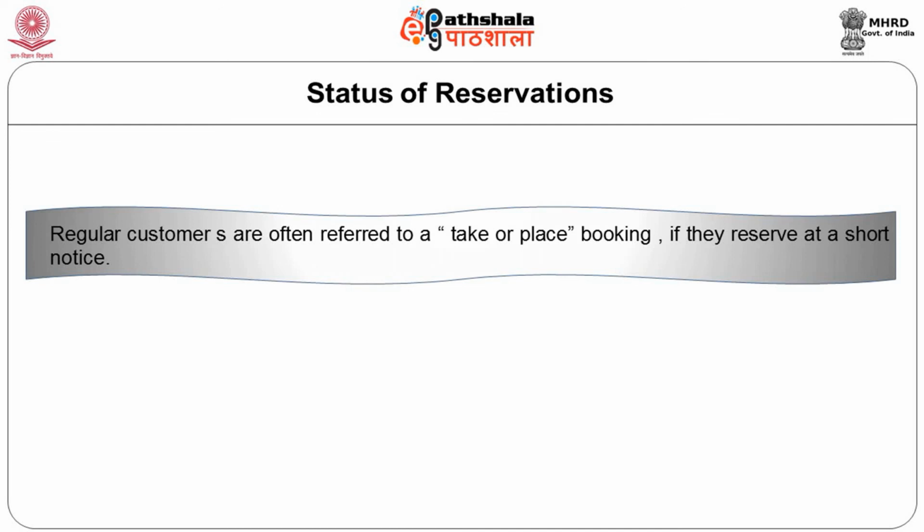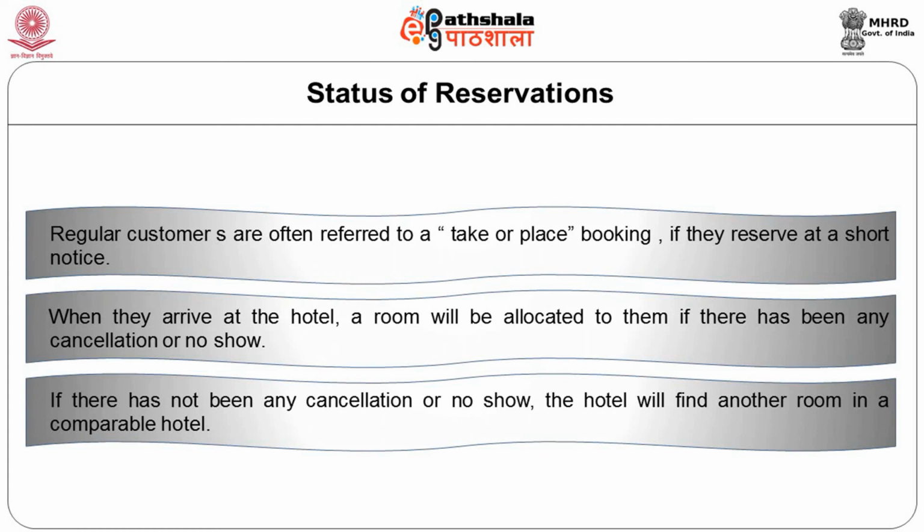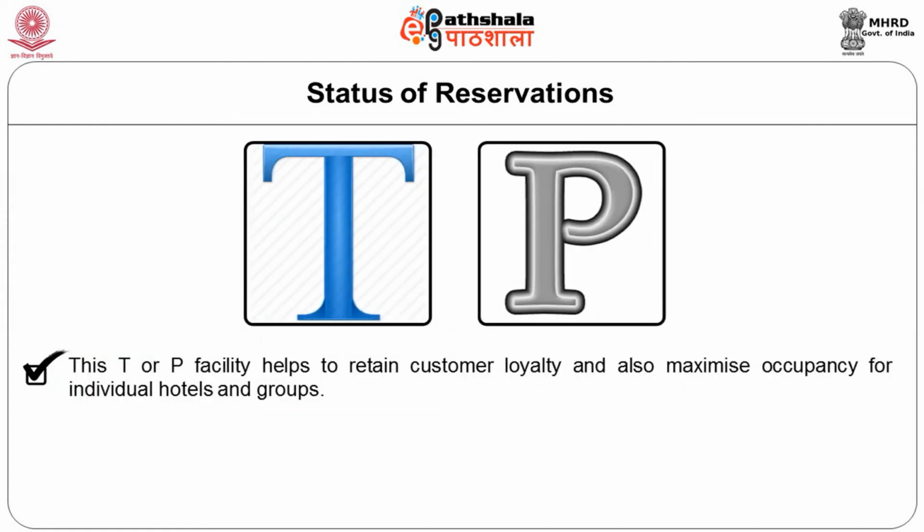Regular customers are often referred to a take or place booking when the reservation time is of very short notice. When they arrive at a hotel, a room will be allotted to them if there has been any last minute cancellations and there happens to be some no-shows. If there has not been any cancellations or no-shows, the hotel will find another alternative room in a comparable hotel. This is termed as T or P facility, take or place facility, that helps to retain the customer loyalty and maximize the occupancy for individual hotels and groups.